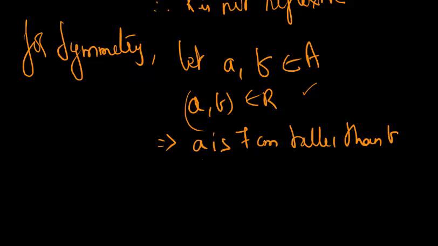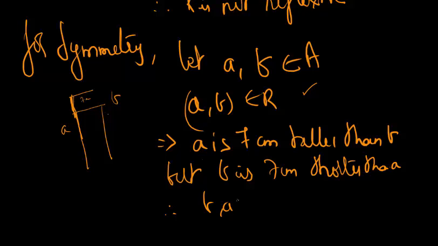No, that's not going to be true, because if a is 7 centimeter taller than b, then b is actually going to be 7 centimeter shorter than a. Let's say this is the height of a, and this is the height of b. I already know that this guy is 7 centimeter taller than this guy, so this guy is actually 7 centimeters shorter, isn't it? So the symmetric relation does not actually work on this. Got it? Therefore, I would now say that the relationship is not symmetric. Therefore, (b, a) does not belong to R. The first one is not taller than the second one by 7, and hence R is not symmetric.